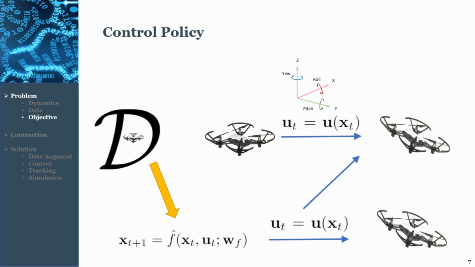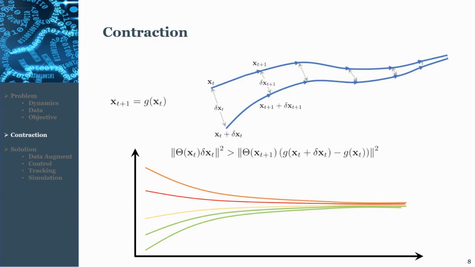What we propose in our work is to design a control policy that when it's combined with the learned model, it enforces a local property at the data points at which the learned model is expected to be closest to the dynamics, and essentially resulting in a global target tracking behavior. And the local property is contraction. It simply says that if we propagate any two close state points and observe their weighted distance shrink with respect to a weighting matrix theta, we can say that all trajectories of the dynamics converge to each other and to a unique trajectory.